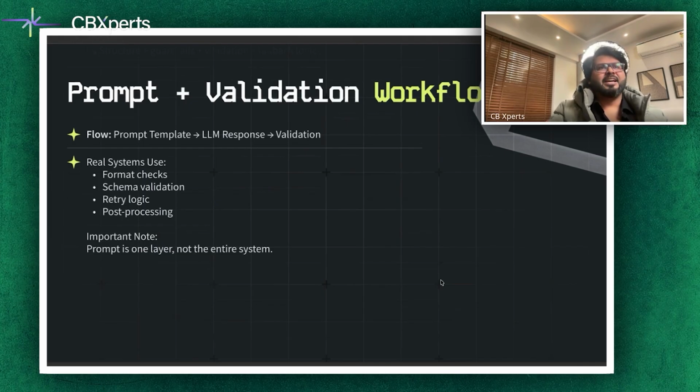It's just one layer. Just as you wouldn't deploy raw user input directly into a SQL query without sanitization, you shouldn't deploy raw LLM output without validation. Use validators to ensure the response matches a JSON schema. Use retries if the answer fails, and handle fallback in a very logical, graceful direction. And that is why prompt template to LLM response to a final validation flow is important.